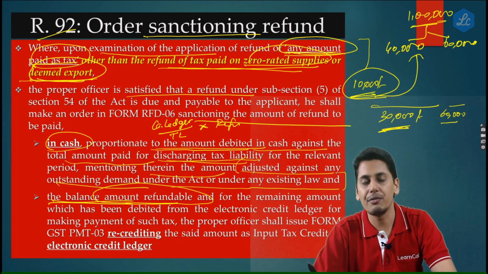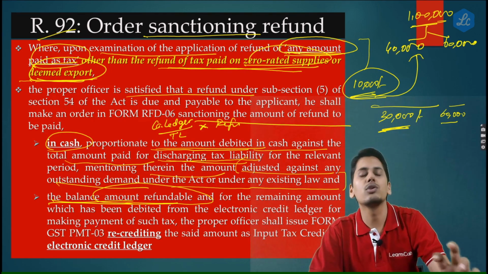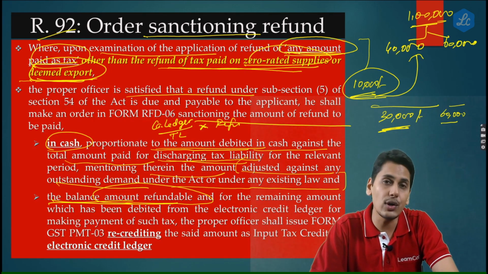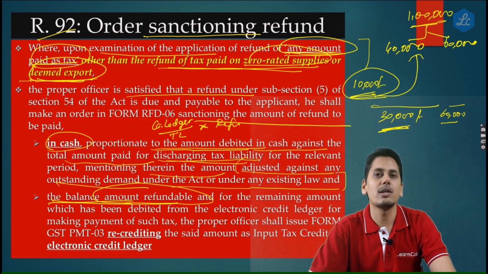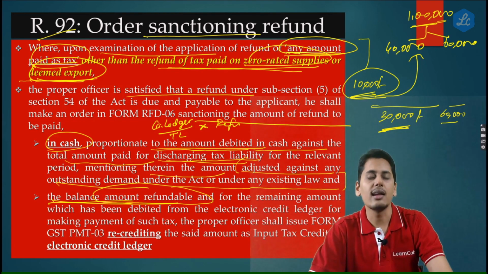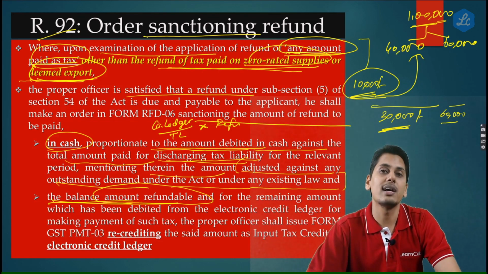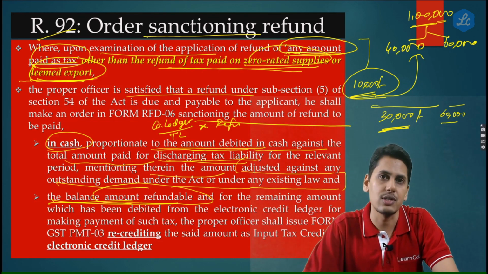Rather, the government could have very well told that 40,000 rupees would go to your bank account, 60,000 which was going to come as a recredit in your electronic credit ledger, this 10,000 rupees outstanding due, I would adjust it over there, and recredit I would give you only 50,000 rupees. By this, the working capital of the assessee would have been in a much better position.